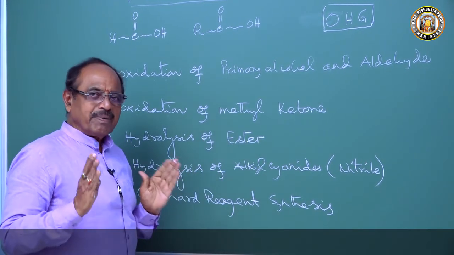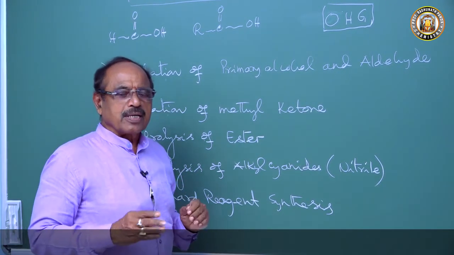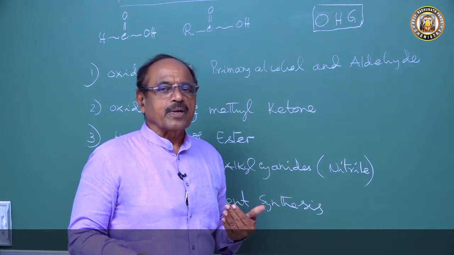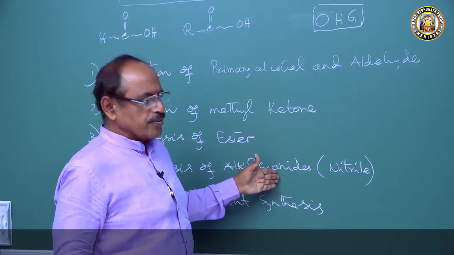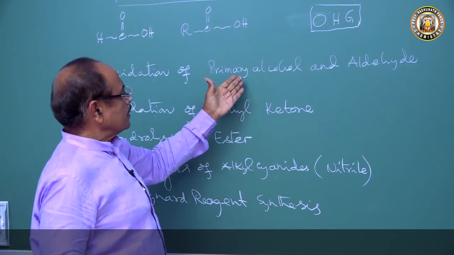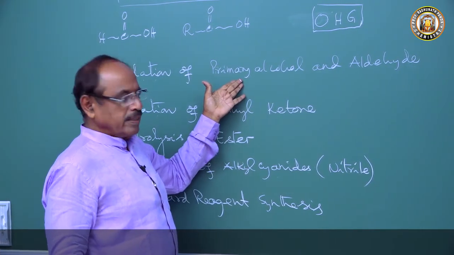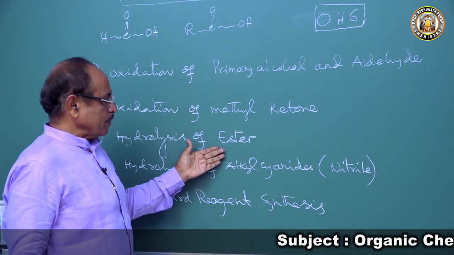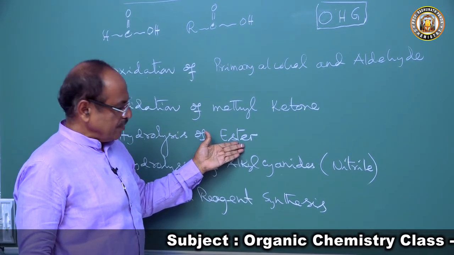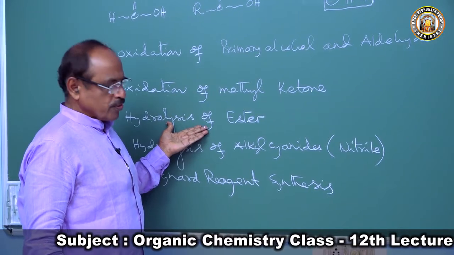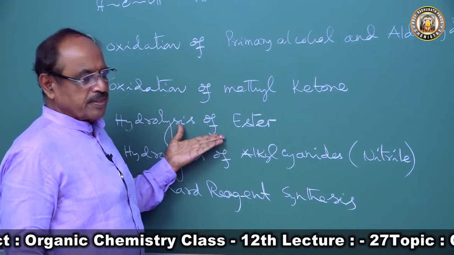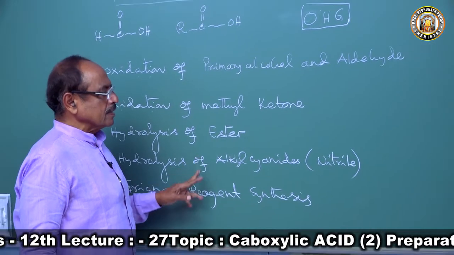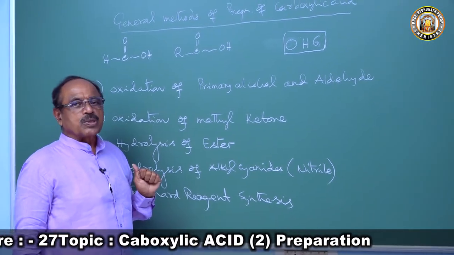I have been telling you, in organic chemistry, as you go forward, most of these preparations are properties of alcohol, of aldehyde, of ketone, or of acid derivative ester. We have done esterification in the preparation; alkyl cyanide and Grignard reagent synthesis are the two things that will look new.